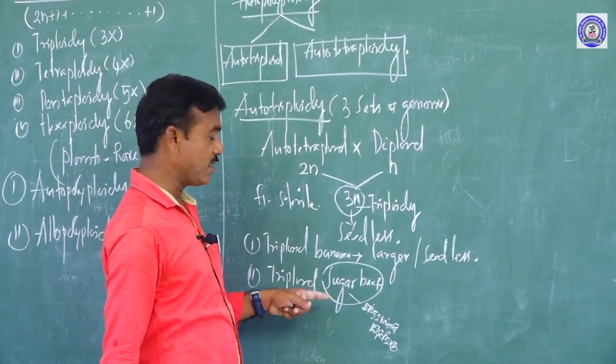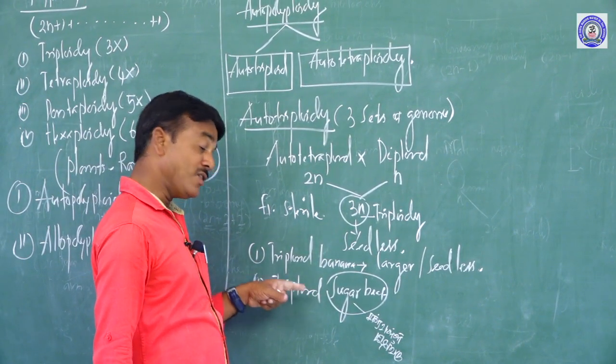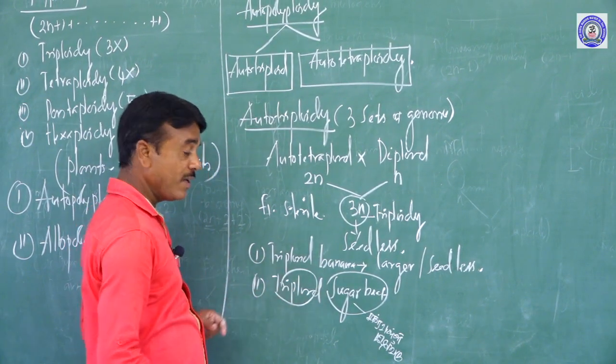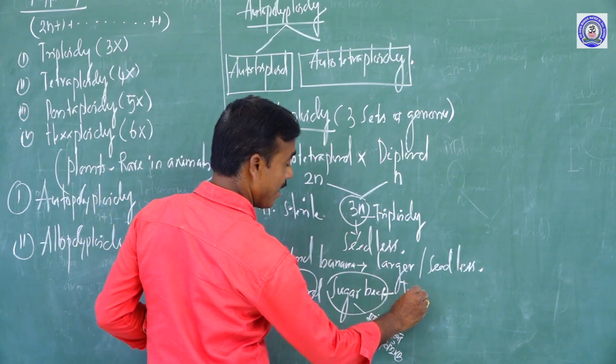Usually, in the triploidy condition, sweetness is increased, which means the sugar level increases.